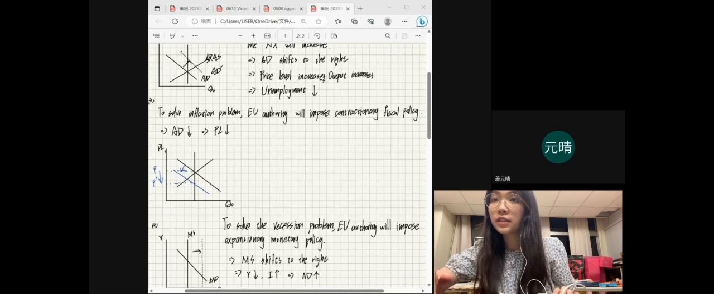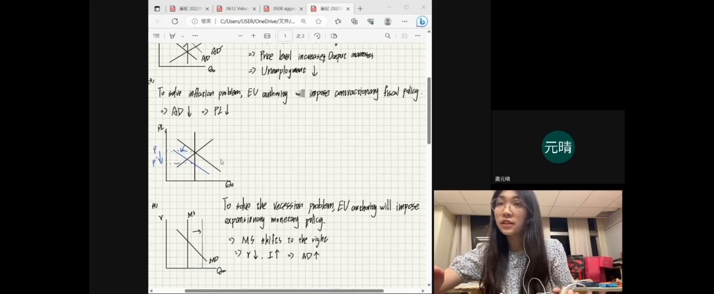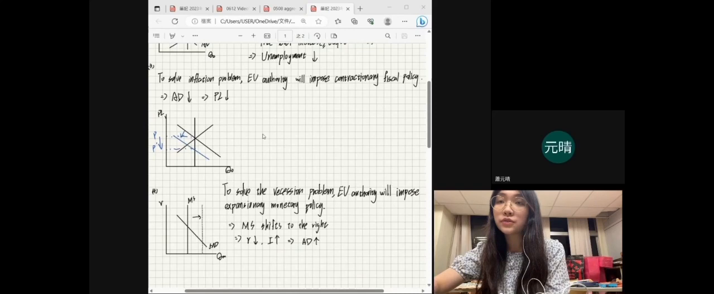Question 3. To solve the inflation problem, the EU authority will impose contractionary fiscal policy. As a result, the aggregate demand curve will shift to the left, causing the price level to decrease.